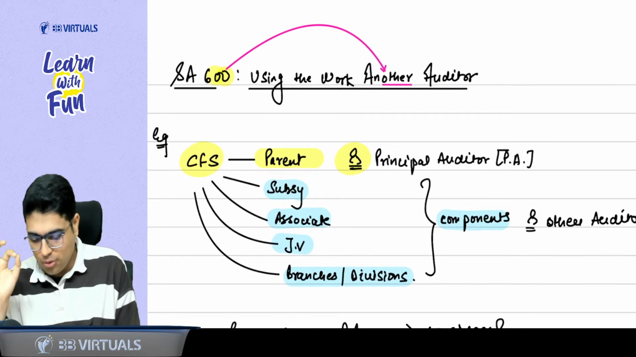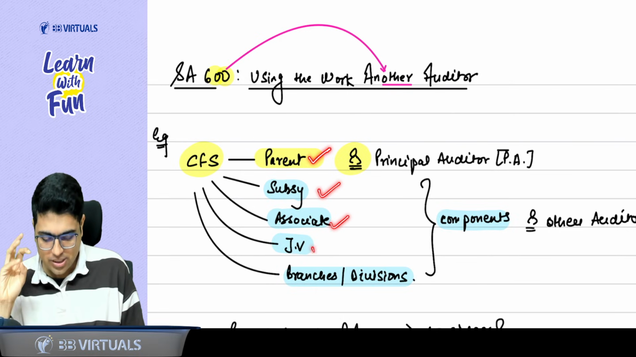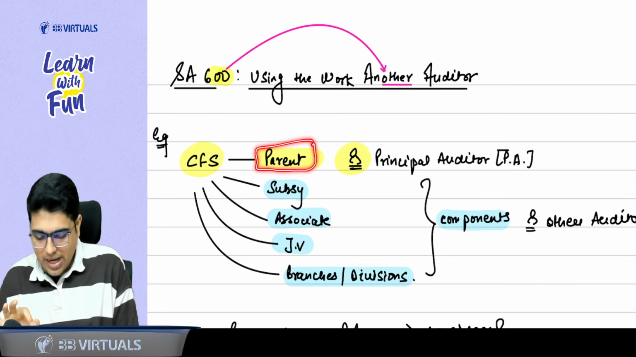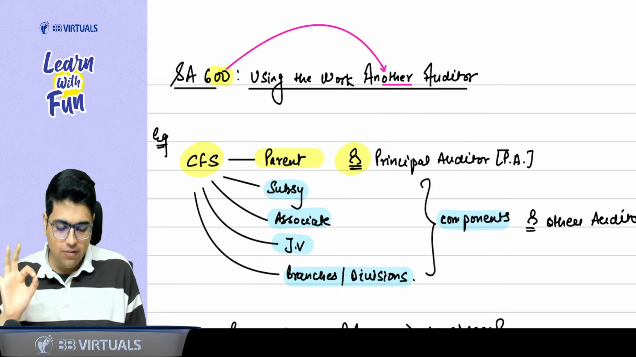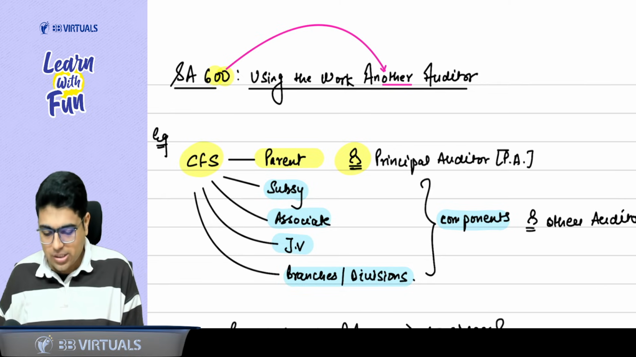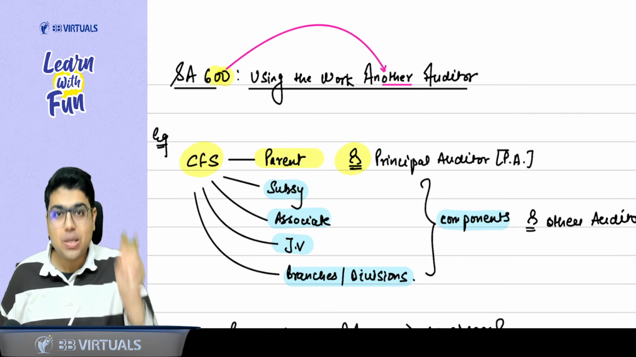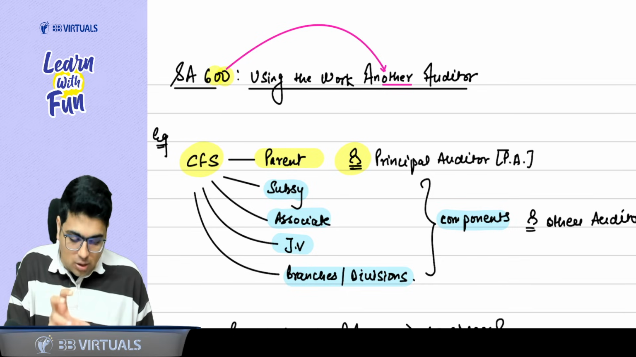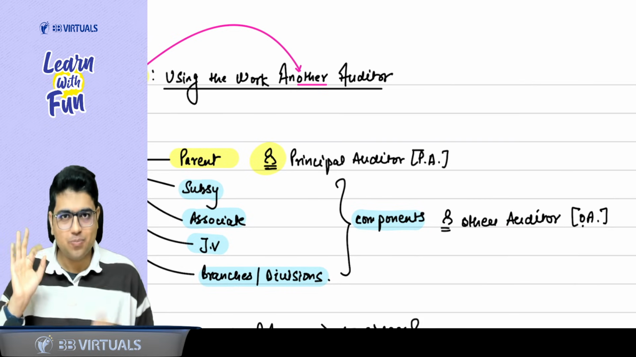First of all, do you know what a consolidated financial statement is? It has the financial statements of the parent, subsidiary, associate, joint venture, branches, and any other division. The person who is the auditor of the parent and the auditor of the consolidated financial statement is called the principal auditor, PA. The persons whose financials become a part of the consolidated financial statement, such as the subsidiary, associate, joint venture or branches, are called components. The person who is auditing the component is called the other auditor. Got the point or not?